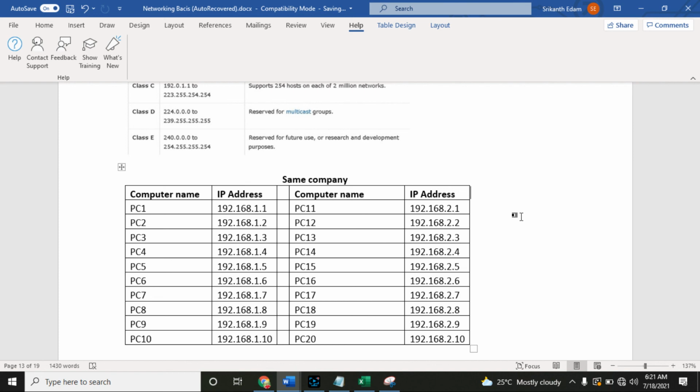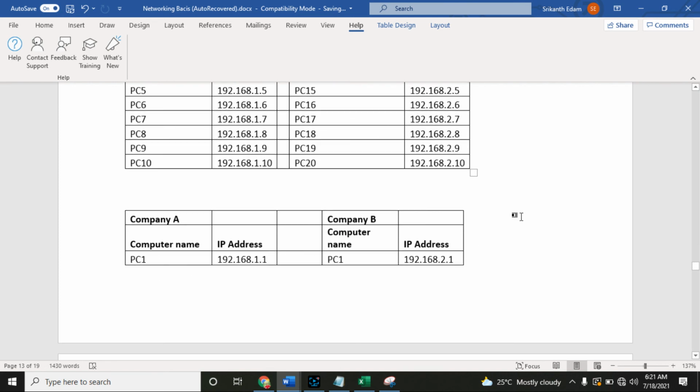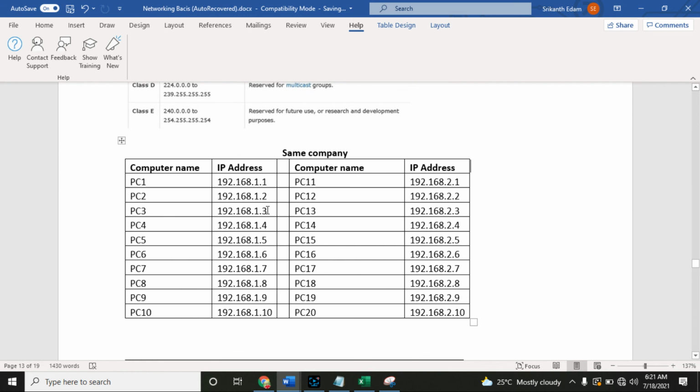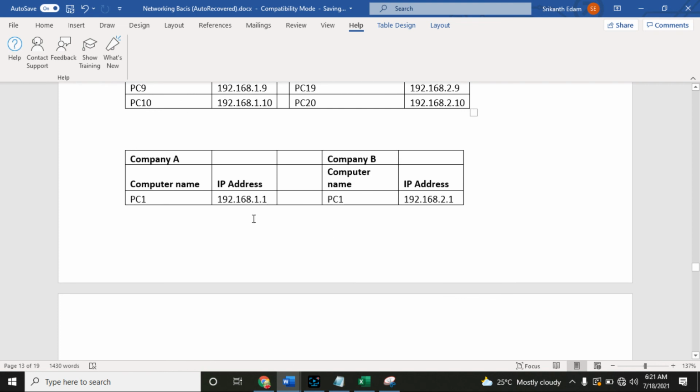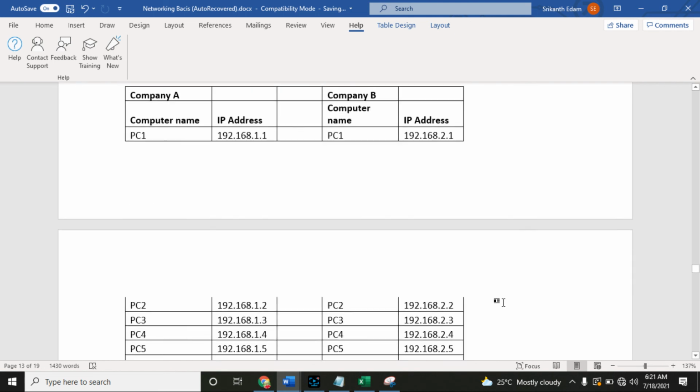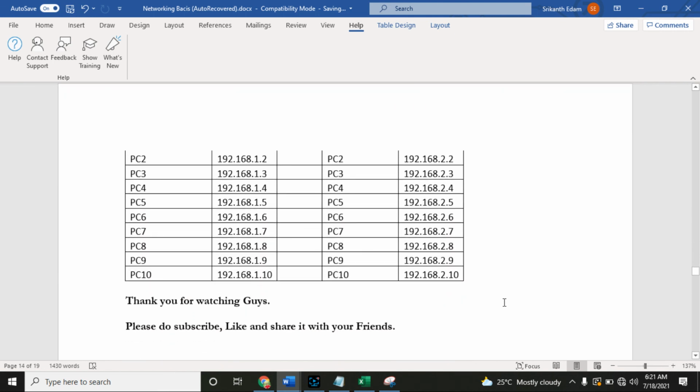That is the reason we use a router: it helps you communicate between two different networks and share resources. This is one example of the same company using different network IP addresses and how to form communication. Here I have company A and company B, and both have different networks, so even to form a communication we need a router. It's not only this IP address, it can be any IP address, class A, class B or class C. In order to form communication between two different networks we need a router.